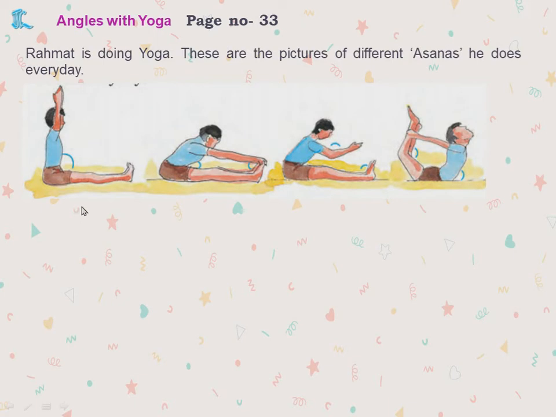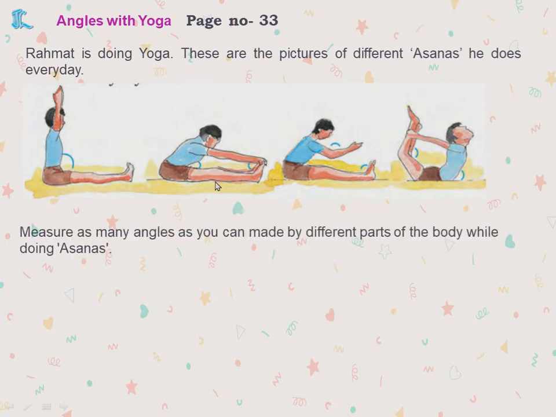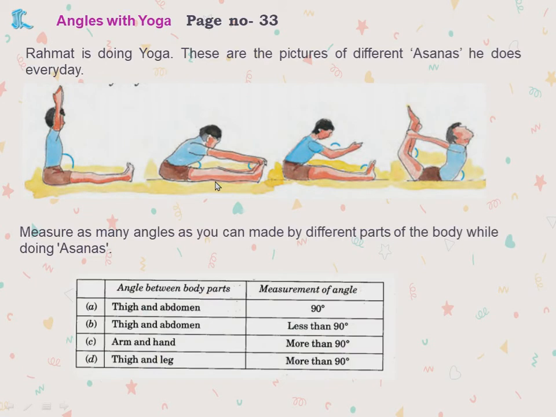Now angles in yoga. Now Rahmat is doing yoga. These are the pictures of different asanas. So here you can find the angles. Yes. Now they are asking you also to do the asana and find out different angles. Now for example, a few I'll tell here. Okay, here exactly thigh and abdomen. This is the thigh and this is abdomen. Abdomen means what, children? Stomach.